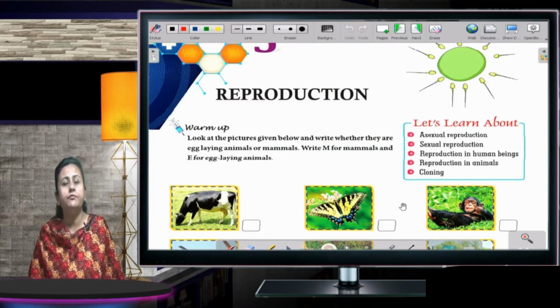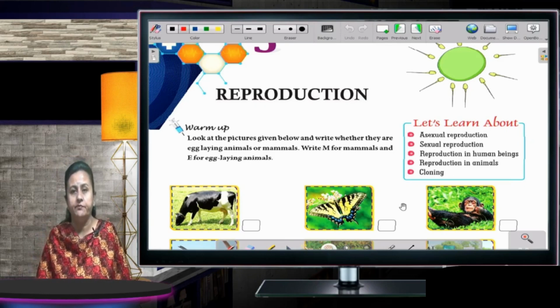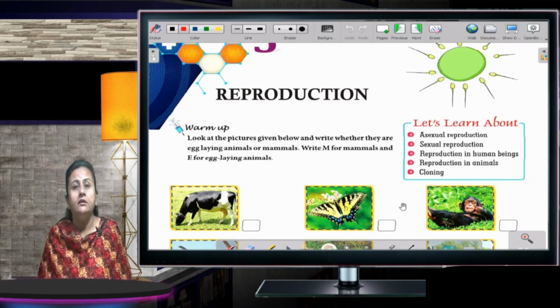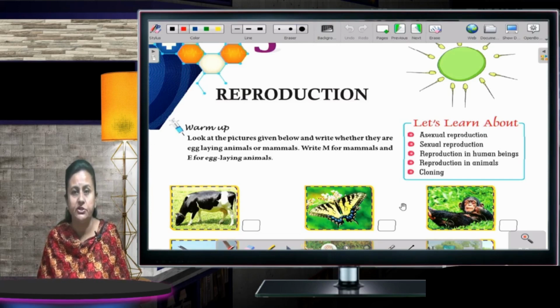Okay. So, first of all, let me tell you what is reproduction. See, children, every living organism, for the sustenance of life, has to perform various processes like digestion, ingestion, and so many other things. Reproduction is also a part of it. In reproduction, the living organism gives birth to offspring which have the same qualities the parent has. The giving of birth to a baby is known as reproduction.